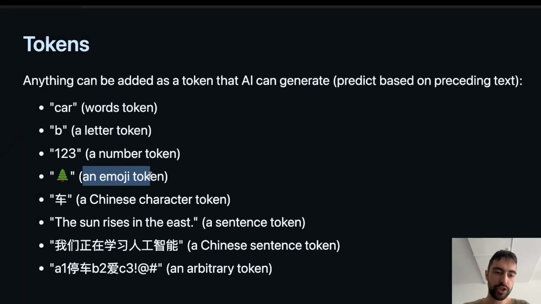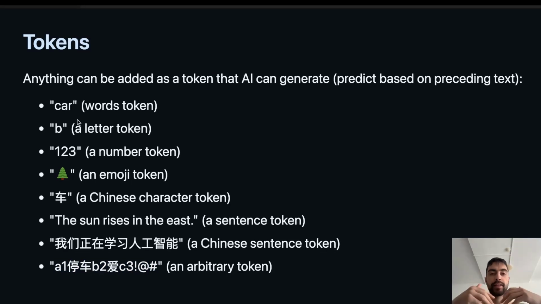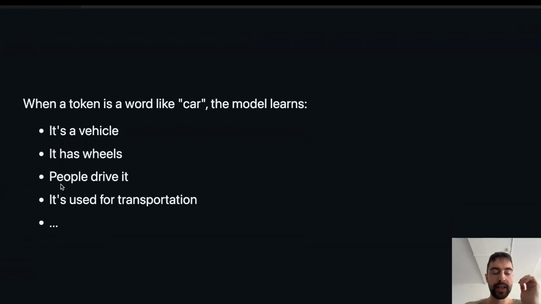You see, we have an emoji token, we have a number token, we have a Chinese character token, a complete sentence token, a complete Chinese sentence token, and an arbitrary token that's like random letters, characters, and stuff. And during the training of the LLM, it will learn the meaning of each of these things. So let's go to the next slide. Let's talk about the car token. It will learn that car is a vehicle. It has wheels. People drive it. It's used in transportation, and many other concepts around the car.